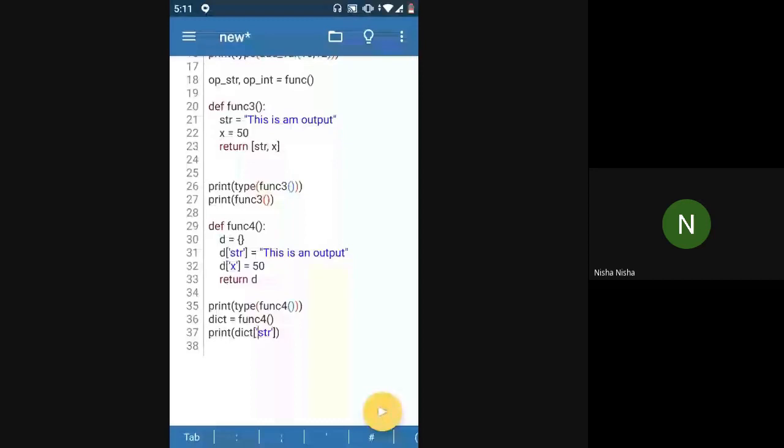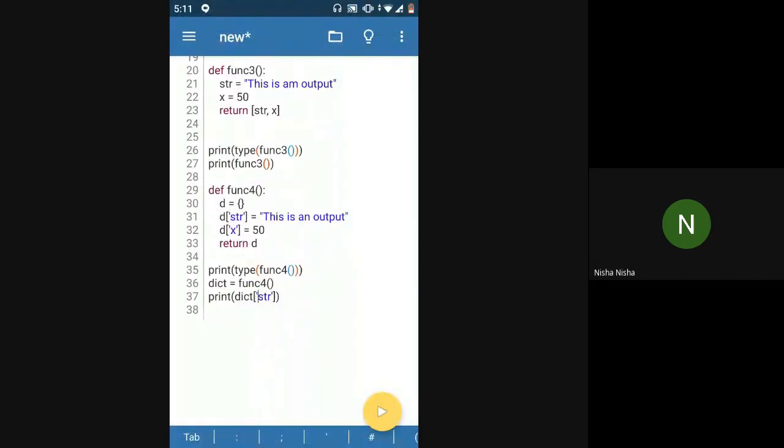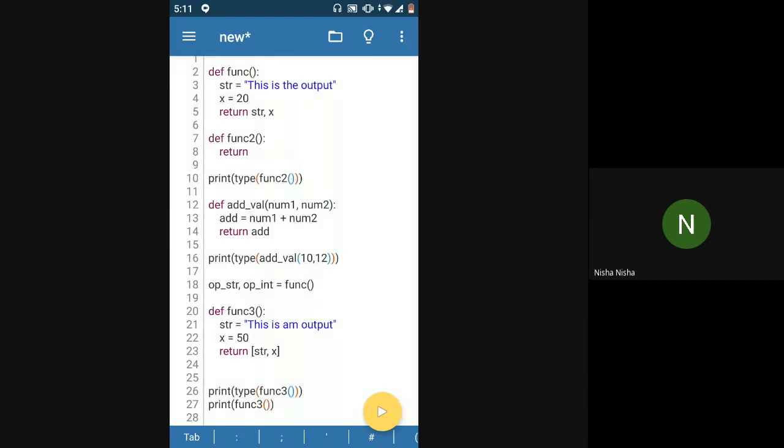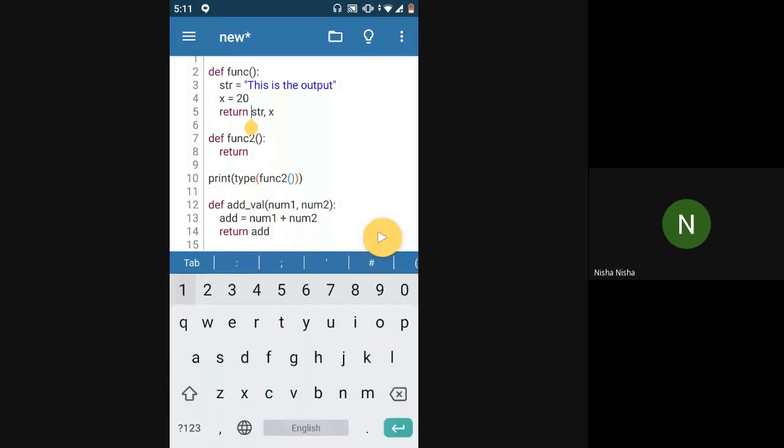So this was to basically return a list, and in general, if you return more than one value, then that will be returned as a tuple. You don't have to explicitly return it as a tuple. You don't have to put parentheses outside of your values in order to make it a tuple. Anytime you return more than one value from the function, it will by default be returned as a tuple.